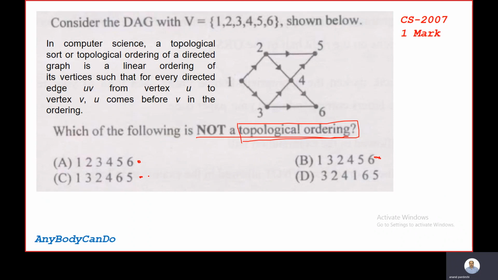So obviously, this one is the answer for this particular question. This is not a topological ordering. The correct answer for this question is 3 2 4 1 6 5. Here you can observe 1 is coming after vertex 3 and 2, which is not a correct topological ordering.